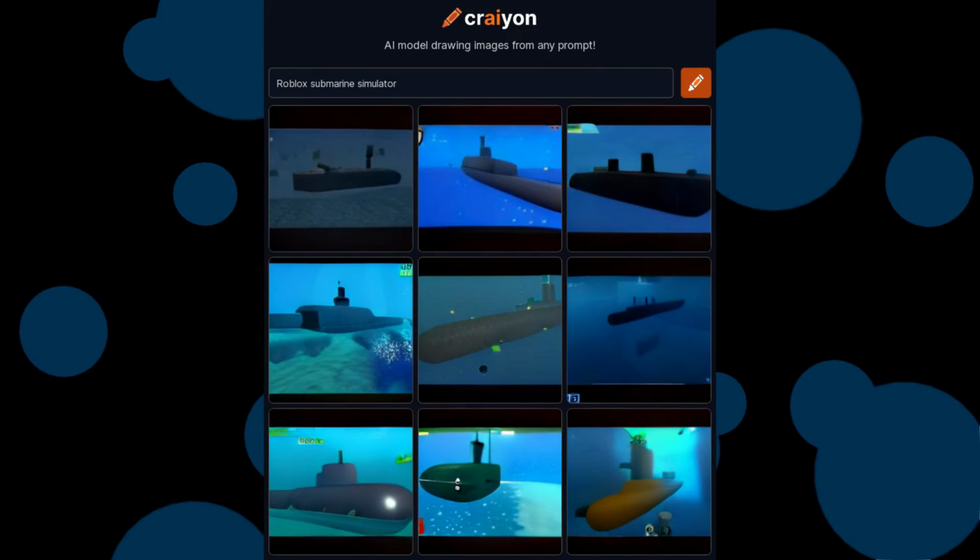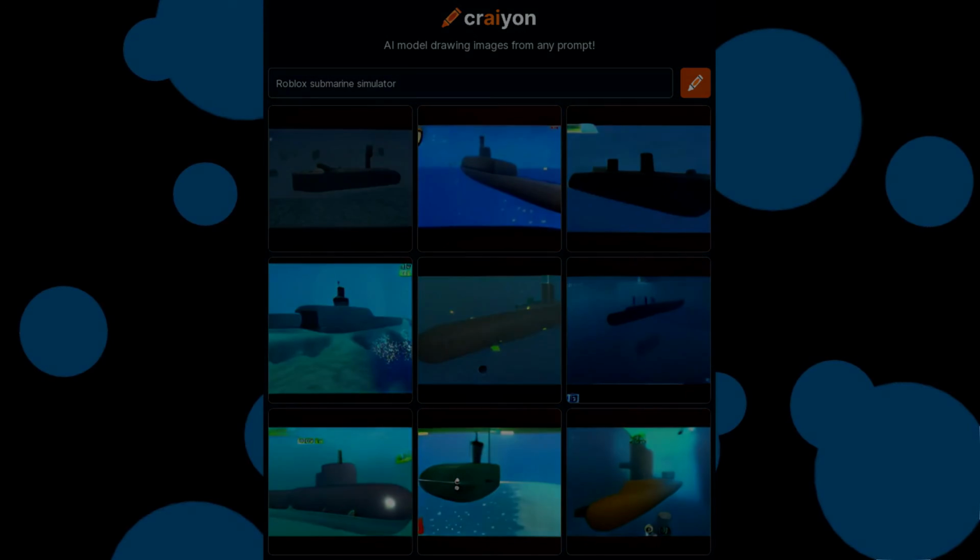Next prompt. So I have been playing a game called Submarine Simulator, which you can find in the I button on the top right corner, so I wanted to see if the AI could generate something similar, but no, it didn't. Also, I'll try to finish that game soon.